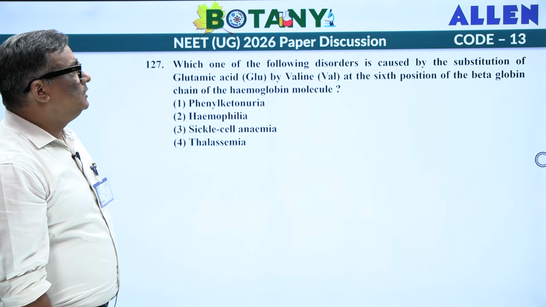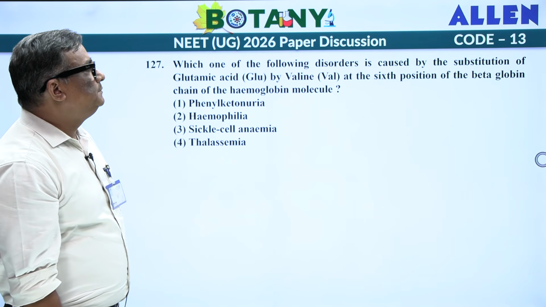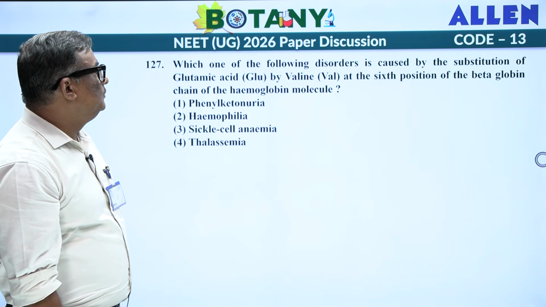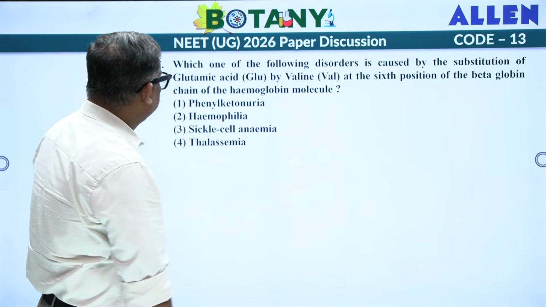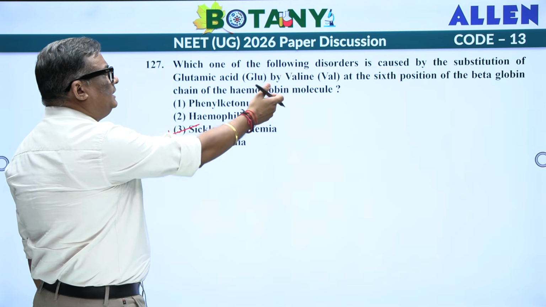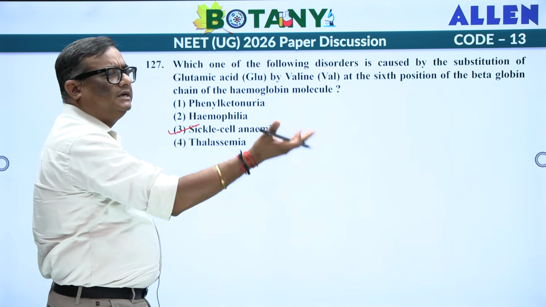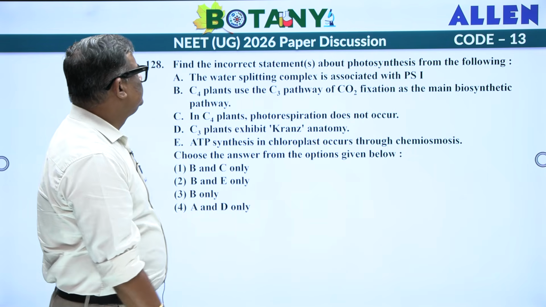Which one of the following disorders is caused by substitution of glutamic acid by valine at the 6th position of the beta globin chain of the hemoglobin? Entire long literature is there in your NCERT. Answer is your sickle cell anemia. Phenylketonuria, hemophilia, thalassemia, they are genetic disorders due to one or the other reasons.